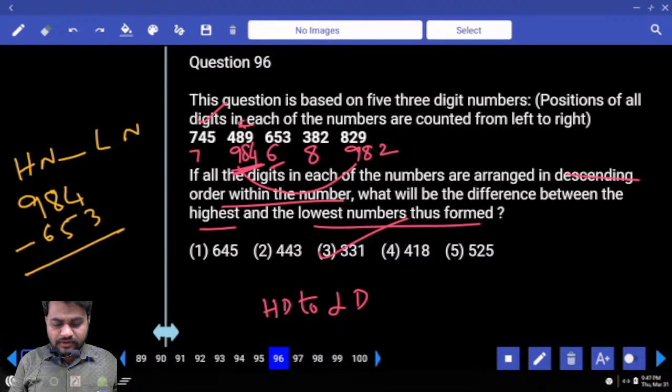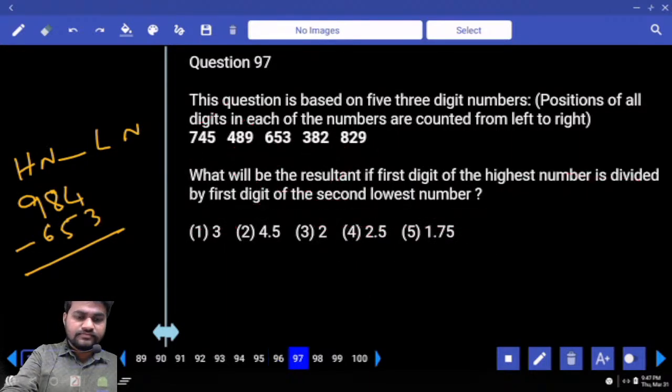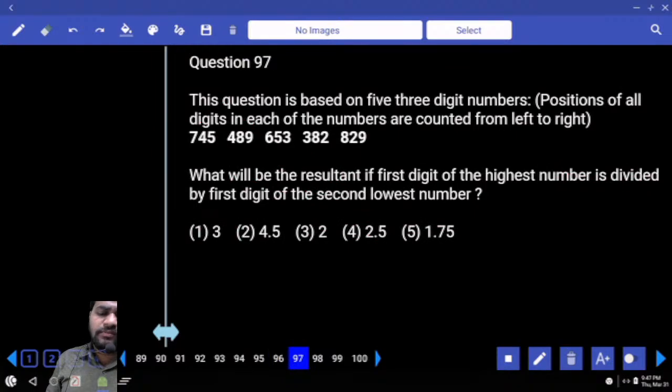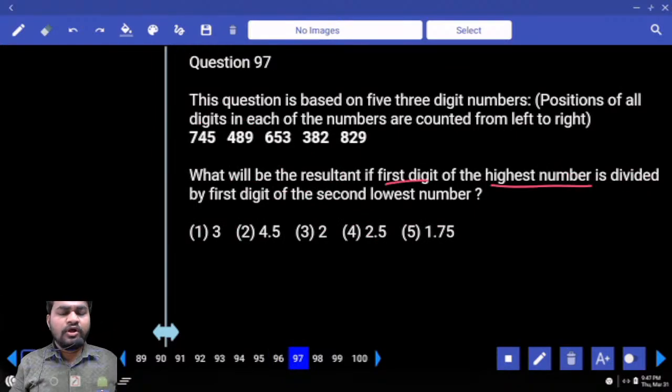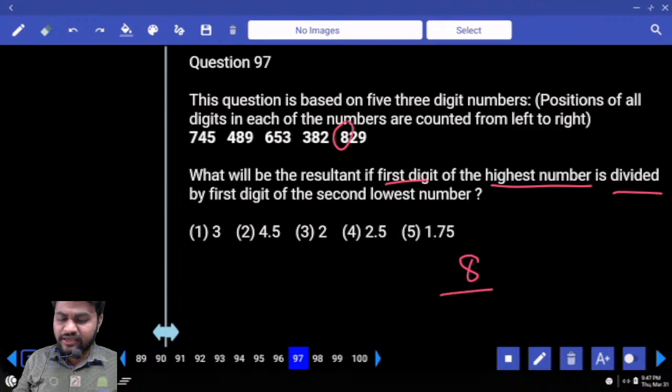Next, 97. What will be the resultant if first digit of highest number, what is the highest number here? Highest number 829. In that 829, first digit is 8, divided by first digit of second lowest number.